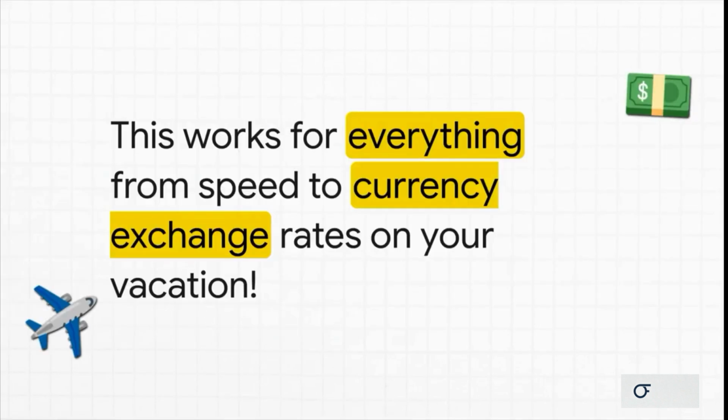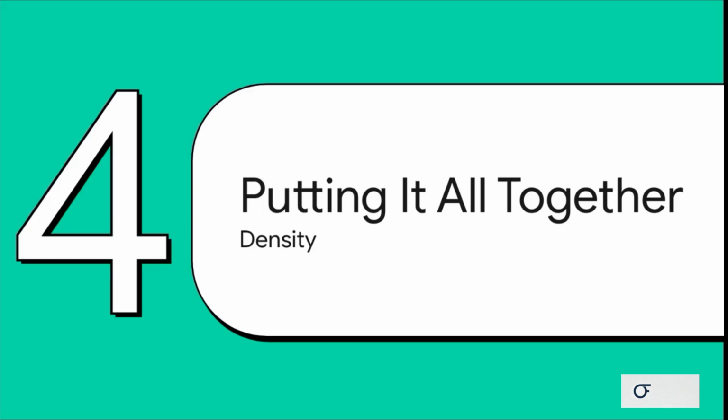This isn't just some abstract physics trick. This is the exact same logic you use when you're on vacation and need to figure out how many euros you get for your dollars or how many gallons are in a liter. It's a universally useful skill for just navigating the world. All right, let's take all this theory and put it into practice. For our last section, we're going to apply what we've learned about units to a concept we can all feel and understand: density. It's a perfect real-world example of how mass and volume come together.